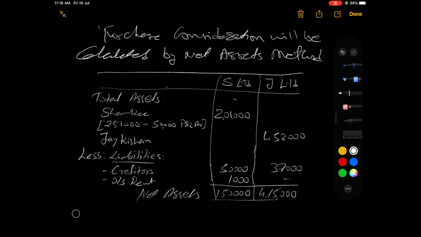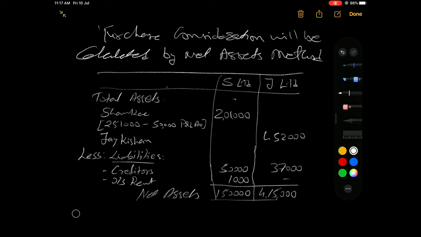Once again I repeat, the total assets we have taken as 2,51,000, but the other non-current asset, the profit and loss account loss, belongs to Sankar Limited. We deduct it from the asset side total: 2,51,000 minus 50,000, so the remaining balance of total assets is 2,01,000.